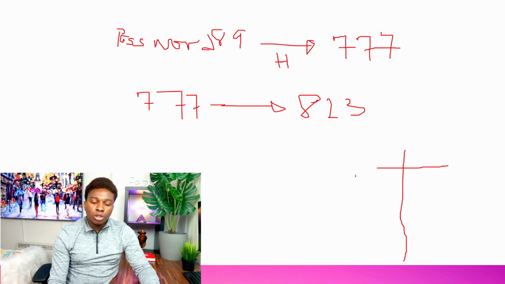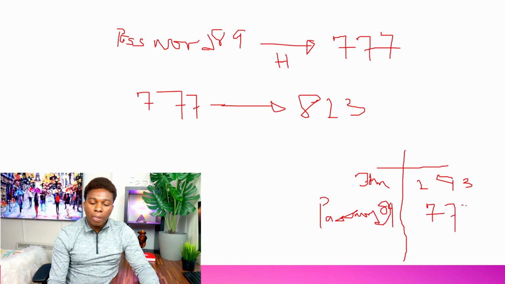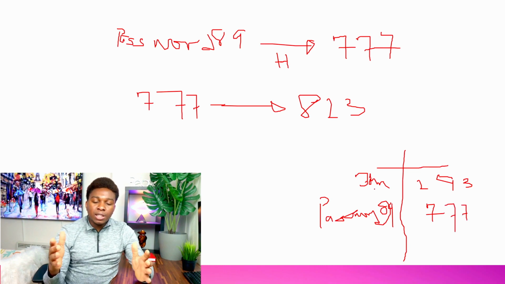Let's say John has the value 2293. It has my password 89, and password 89, they have it as 777. So this table that has a list of popular passwords and their hashes is what we call a rainbow table.